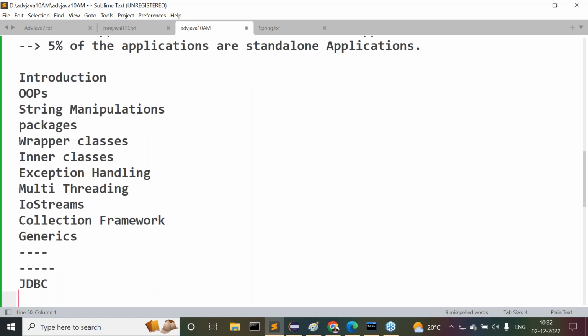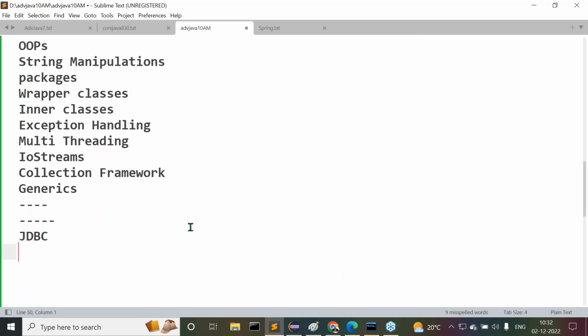This you may feel wonder actually. JDBC is not the part of J2EE. JDBC is a part of J2SE only. Strictly speaking, JDBC is a part of the core Java. But unfortunately, we are separating that JDBC from core Java and we are framing some concept called advanced Java. Later on, I will talk about that story.